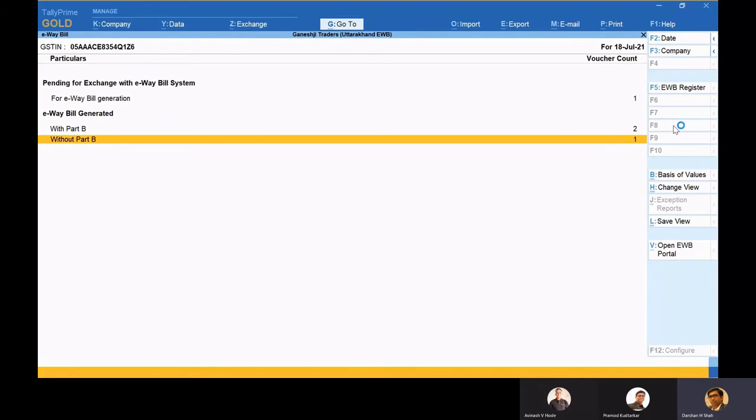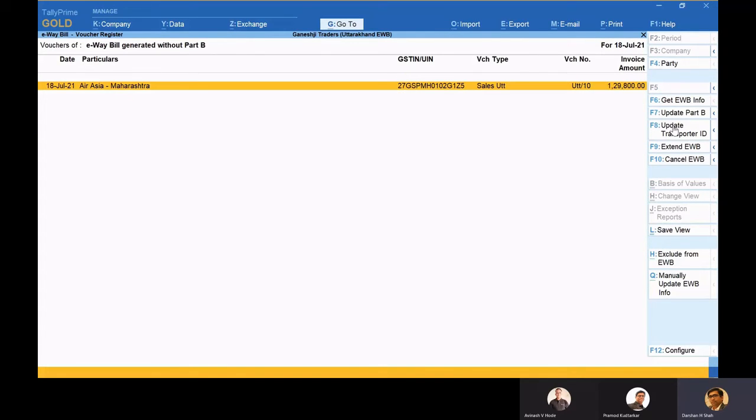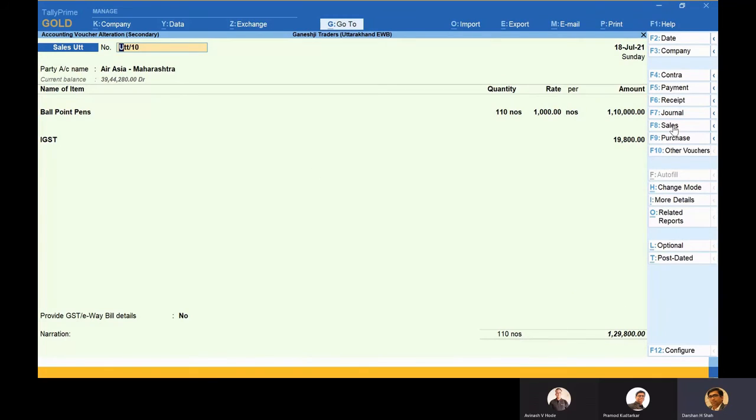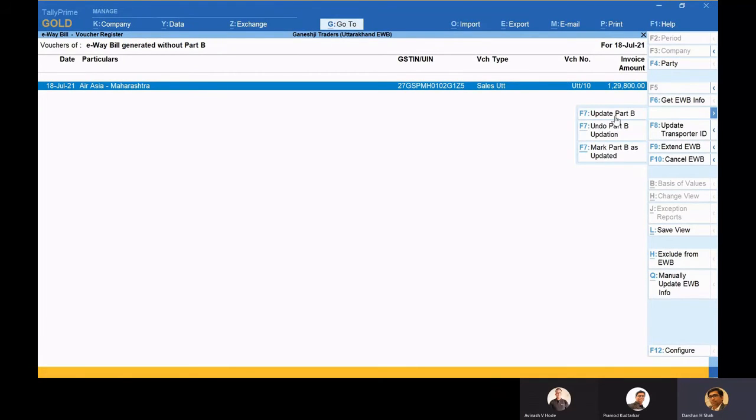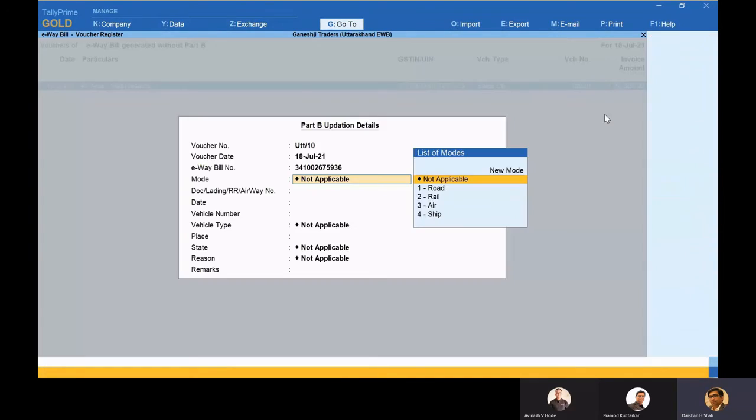So these are without part B. Right now I made this transaction of 110 quantity, so it is over here. I can select this transaction and update part B over here. Let's see, this is the information. Update part B. If I've done it and want to make some changes, I can undo also, and I can say mark part B as updated. So even all those things can be done over here.